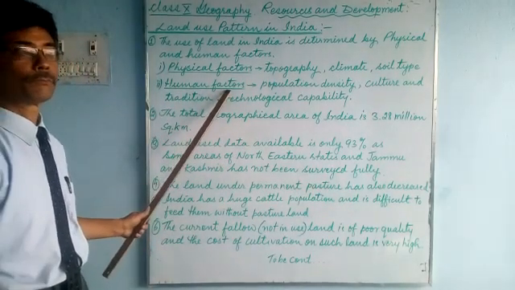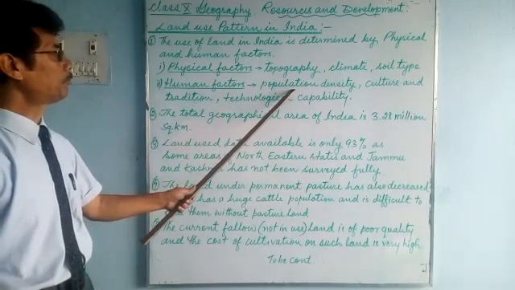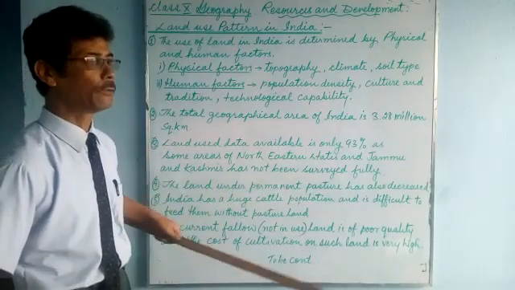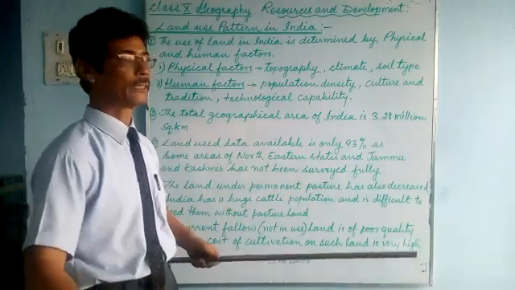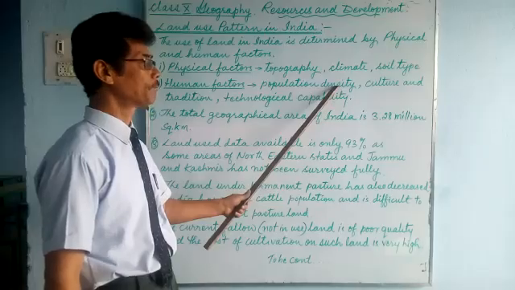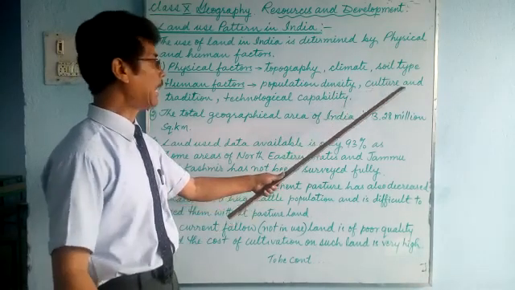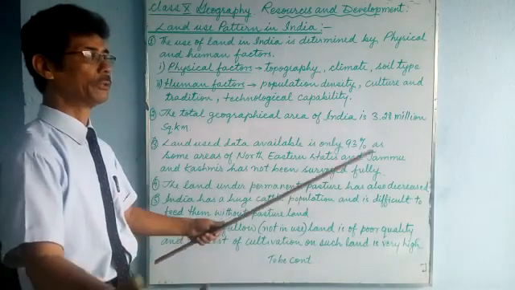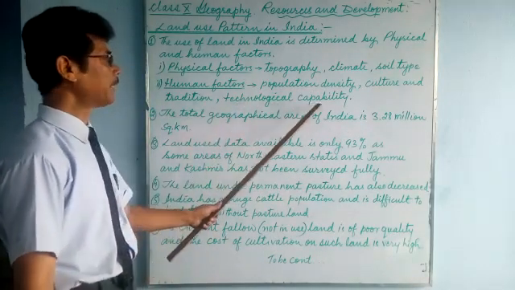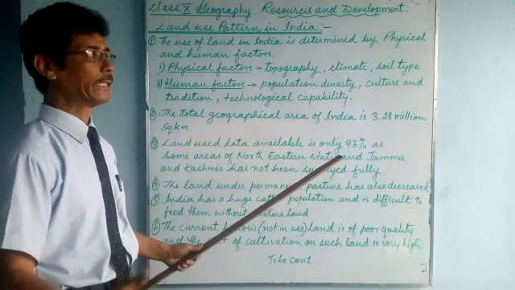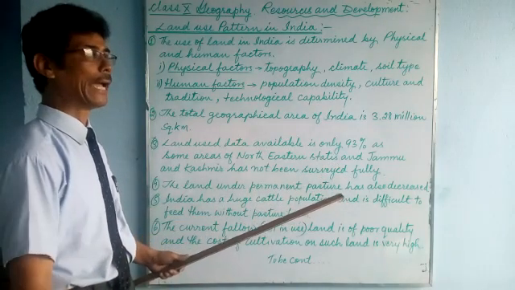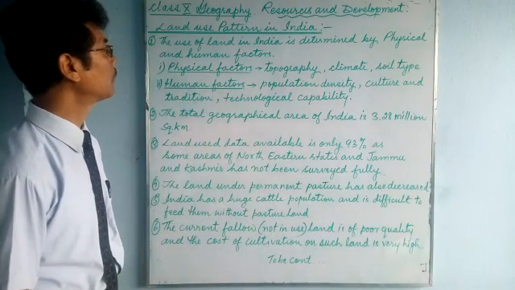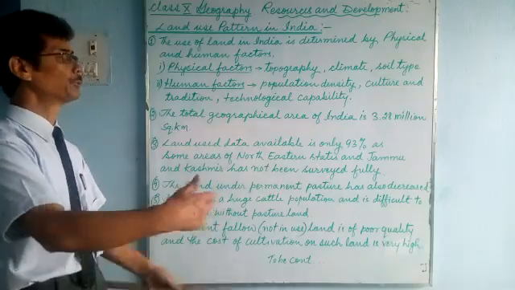Human factors. What are the human factors? Such as population density. The number of people living in 1 square kilometer is called density. Culture and tradition in India: so many cultures, so many traditions. Technological capabilities, what technology we have, what capabilities we have. These are human factors, and the land in India is used according to these two factors.